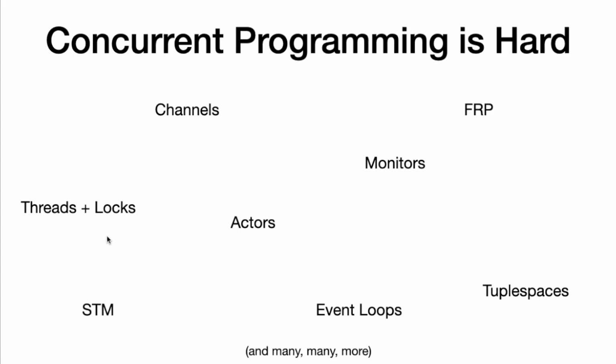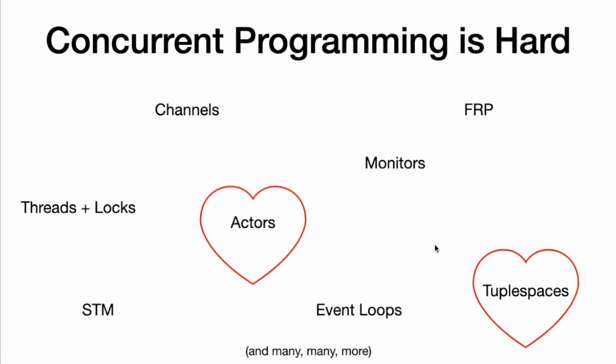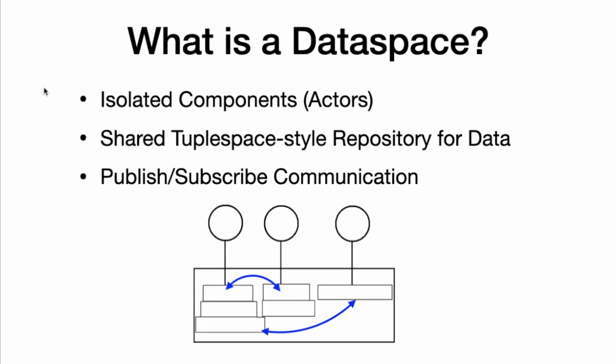So concurrent programming is hard. There are many ways to structure concurrent programs, so we've seen almost as many linguistic models arise, each with their own pluses and minuses. One particularly helpful idea is the isolation between components in the actor model. Unfortunately, isolation is in tension with another central need of concurrency, sharing knowledge. On the other hand, tuple spaces offer a view of knowledge in a concurrent system that lends itself to easier sharing. The dataspace model seeks to build upon these ideas and alleviate the tension between isolation of components and their need to share knowledge.